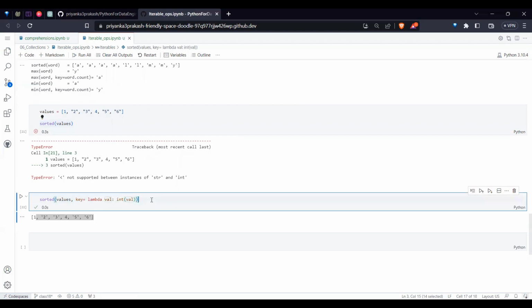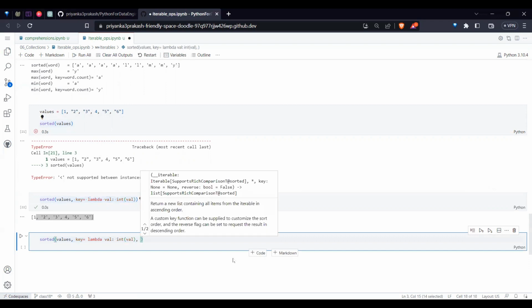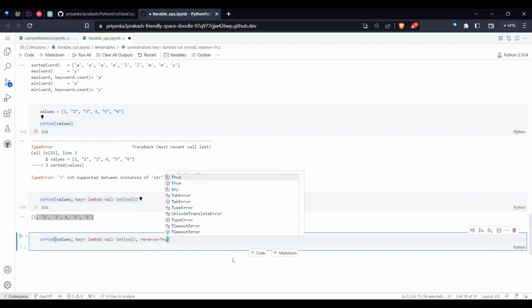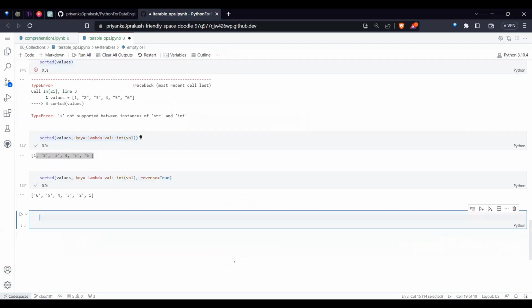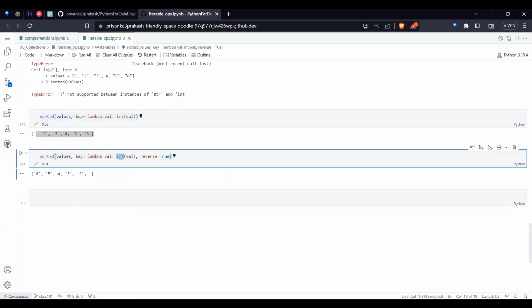In the same fashion, if I need to do things in the reverse direction, I can do the same thing. If I say reverse equal to true, now if you see, you got it. So this works. What is this lambda? It's a new kind of function. You will learn more about it next, but this is how we need to work.